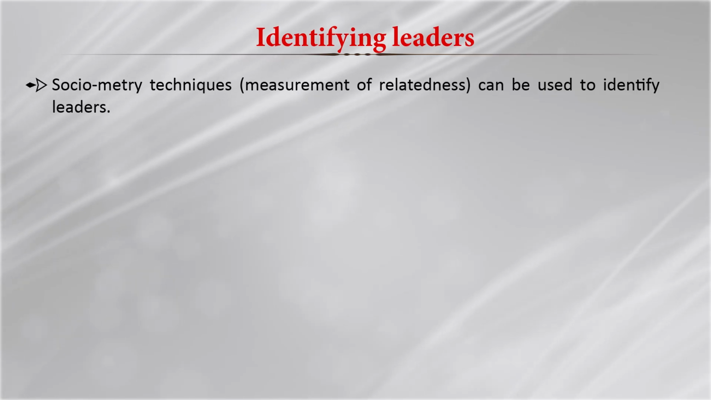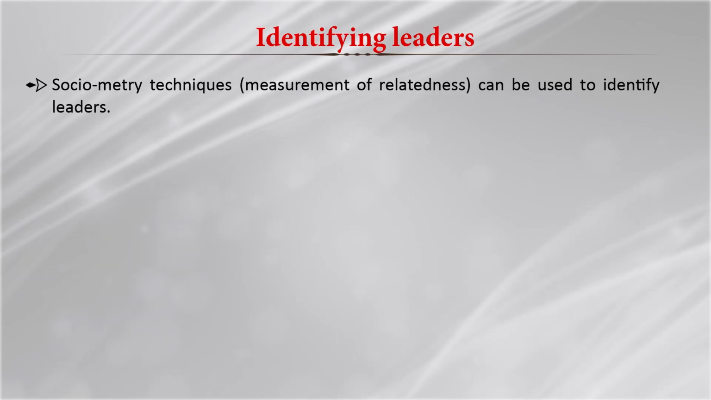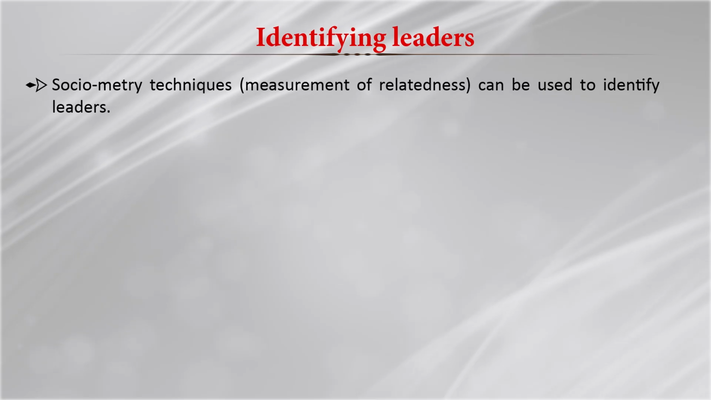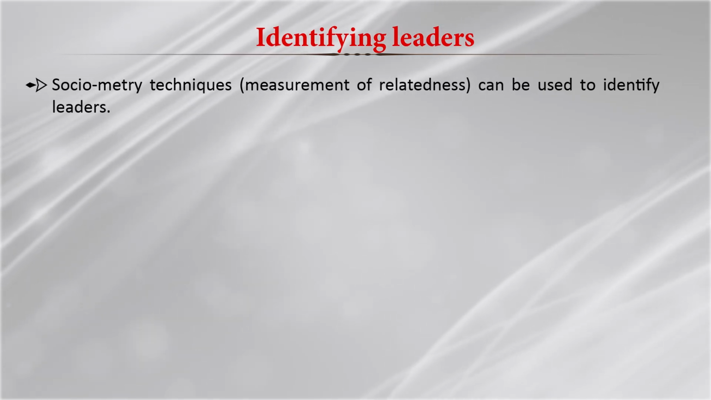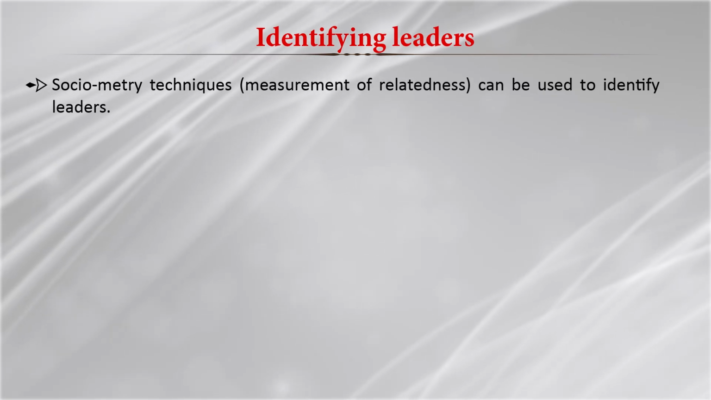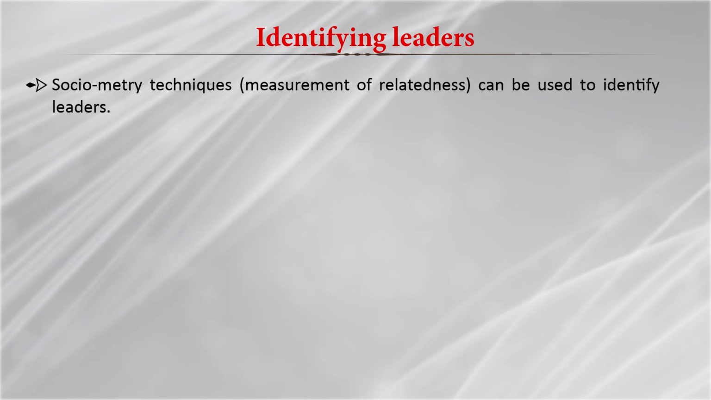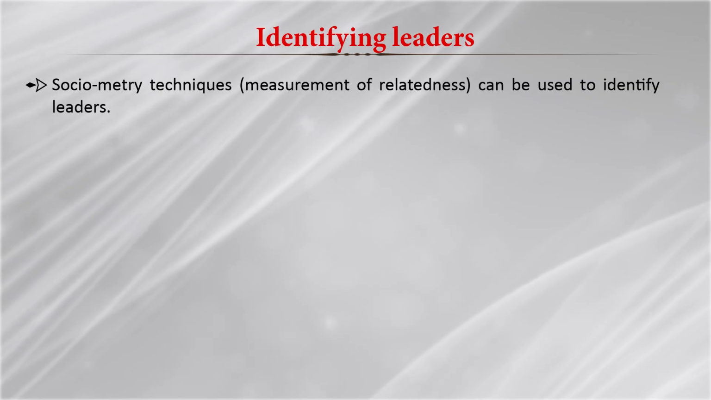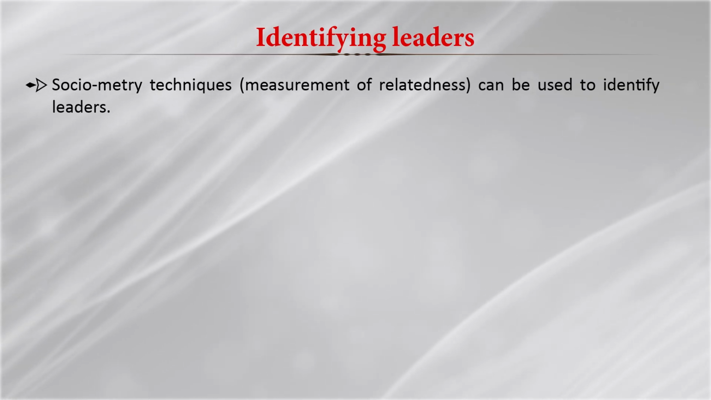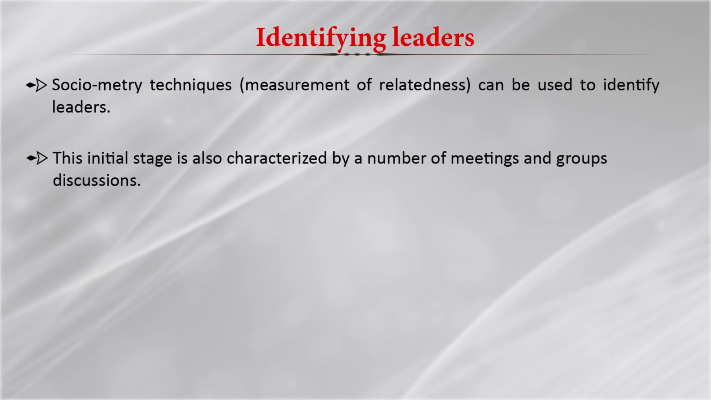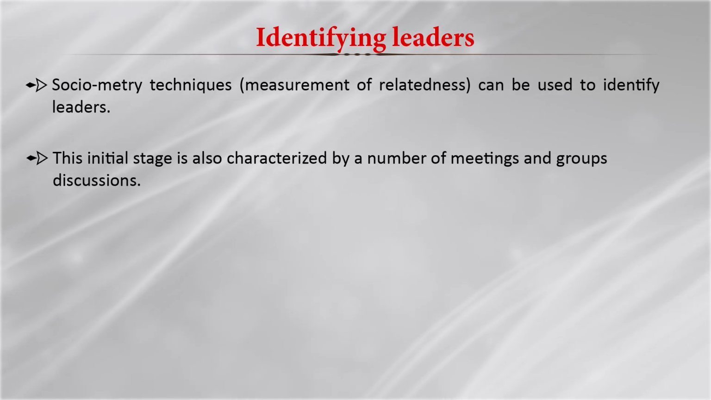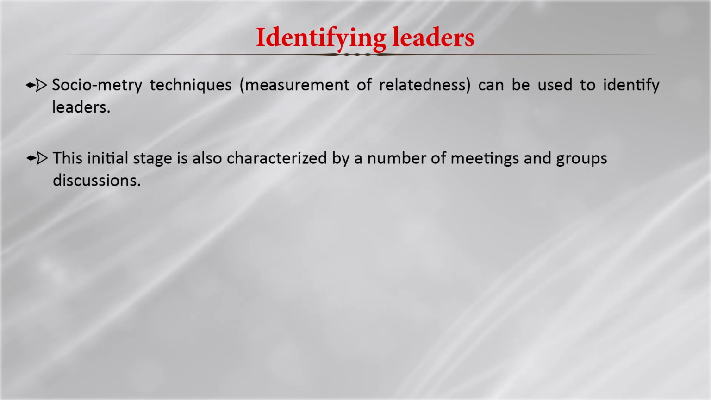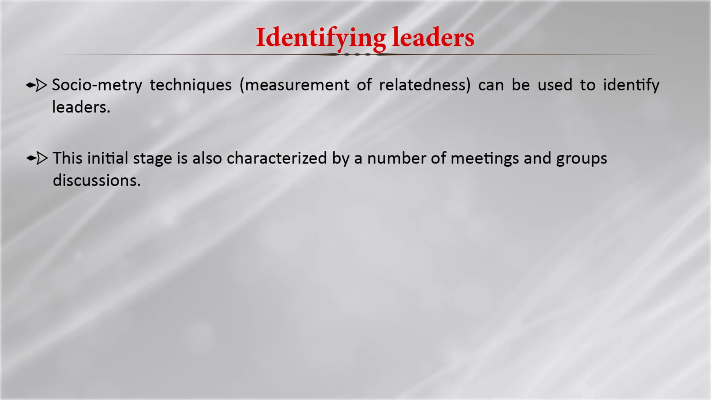How he or she, usually in this case it would be she, has the social contacts, the nature, the personality, the community involvement, all these things come under the sociometry techniques, and this is helpful in identifying the leaders. Now, this is the initial stage, which is also characterized by a number of meetings and group discussions. Now this can be done in different ways.